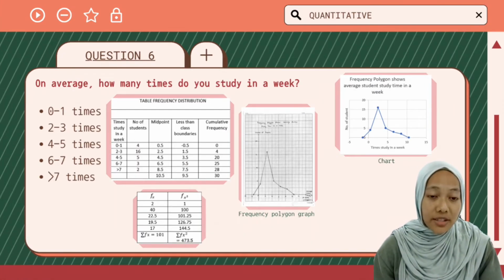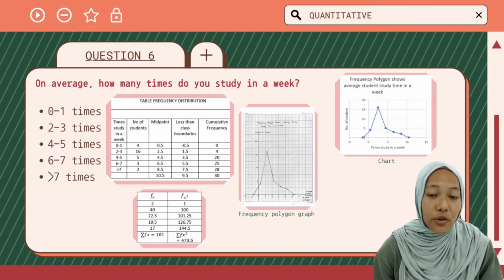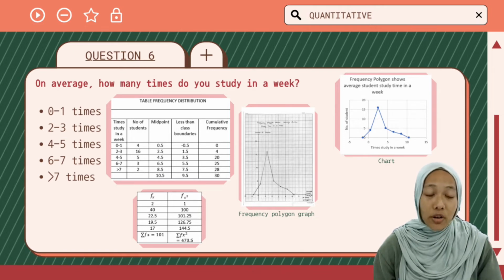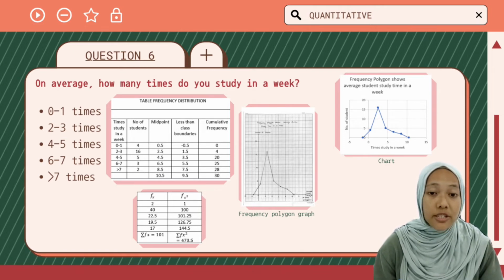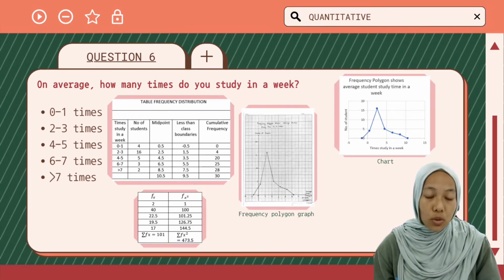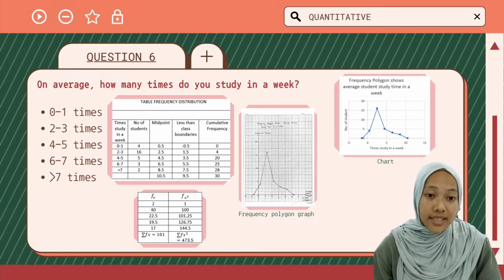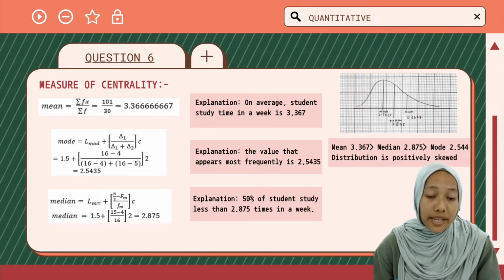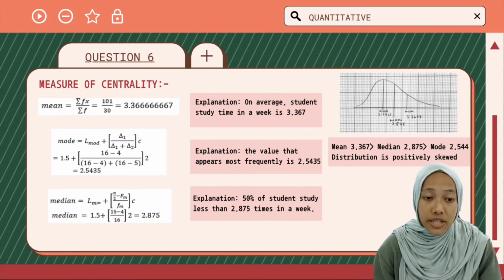Now I'm going to present to you the data analysis and results for question 6. The data has been recorded in a frequency distribution table and shown in the frequency polygon. The question and answers are as shown in the slides. Now I will explain the analysis of the measure of centrality.